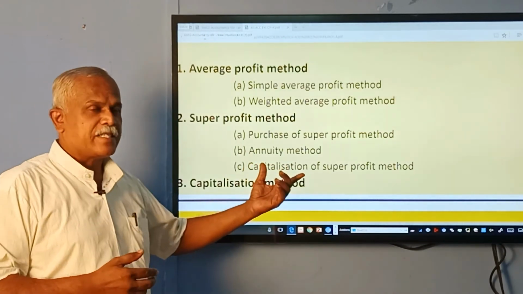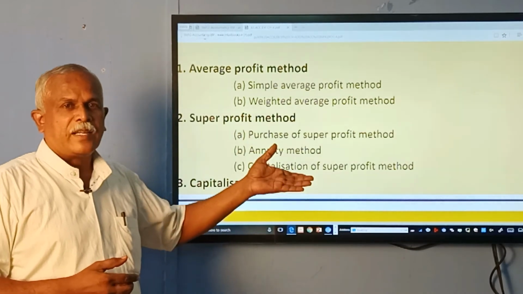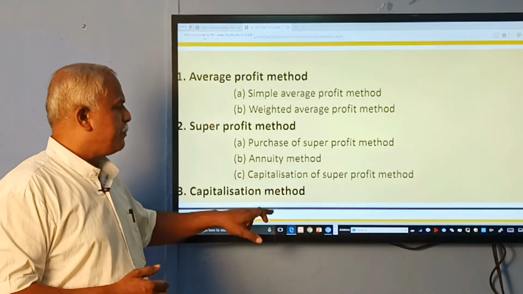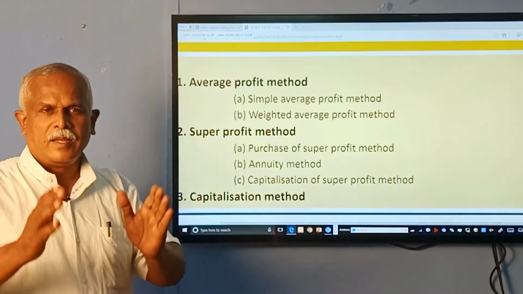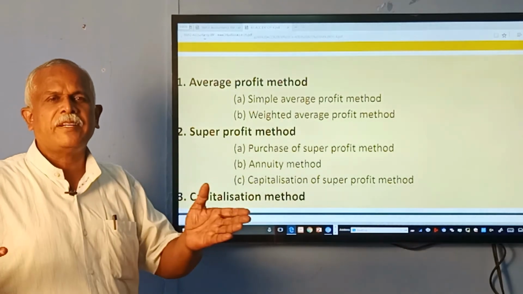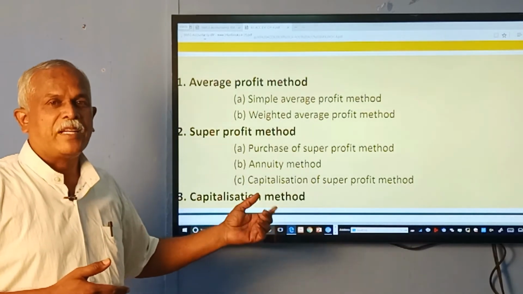That is capitalization method. So under super profit method, we calculate under 3 headings. And then capitalization method is nothing but how much capital we save. Capital required and capital employed. The difference is said to be goodwill. That is under capitalization method.